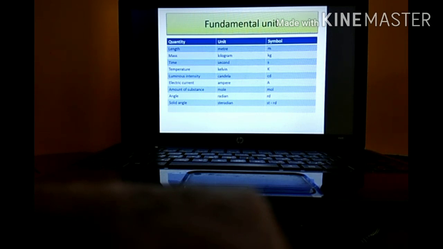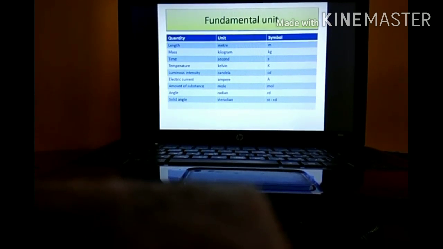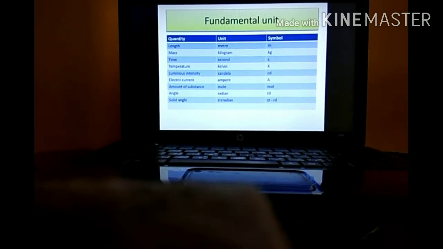Next one is fundamental units. What are the fundamental units? We will go through all of the fundamental units. For measuring the length of the object, the unit of length is meter and its symbol is m. Mass, unit is kilogram and its symbol is kg. Time, its unit is seconds and its symbol is s. Temperature, unit of temperature is Kelvin and it is denoted by K.